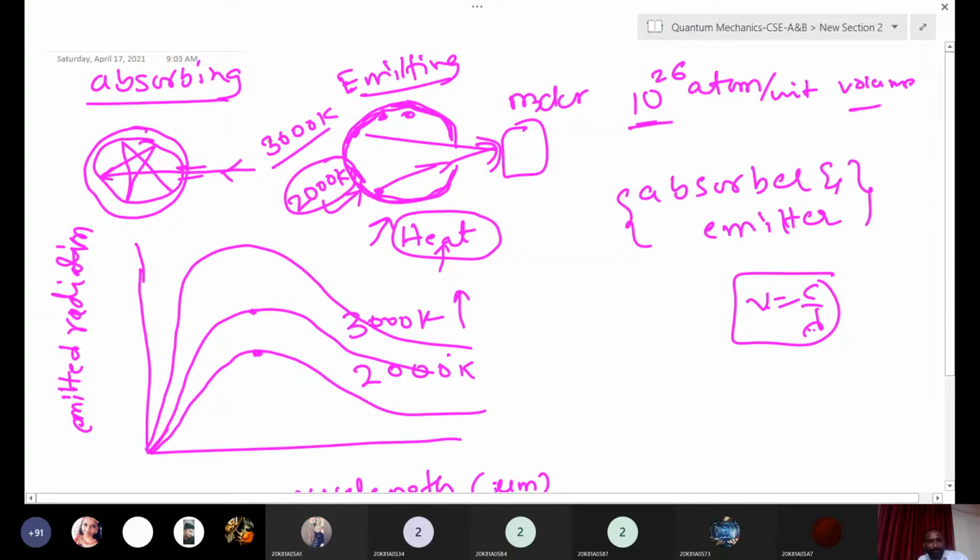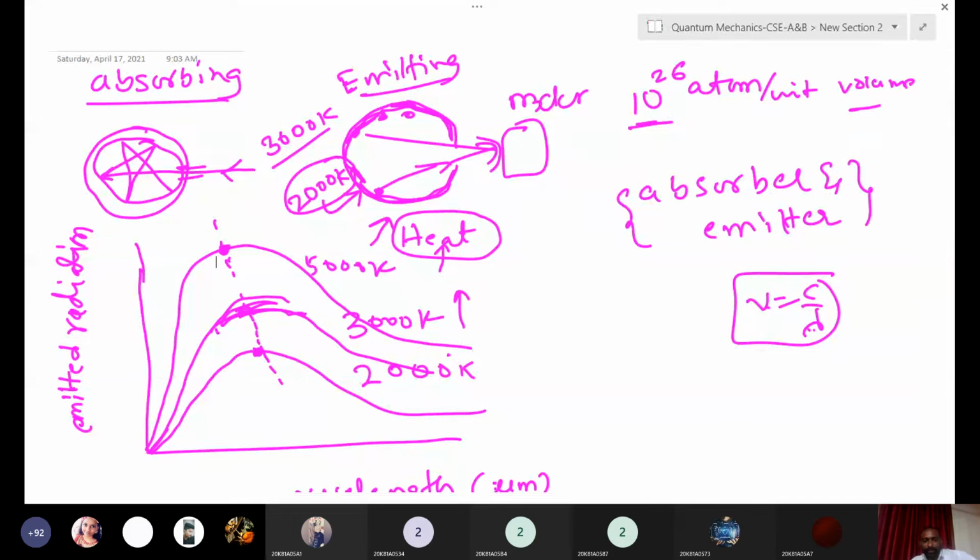If you increase further, suppose this curve is 5000 Kelvin. If you increase the temperature further, this curve also increases. Here is the maxima, and here is the maxima, and here is the maxima. So the maxima is shifting. How is it shifting? It is shifting to the lower wavelength side, right? Do you observe this?